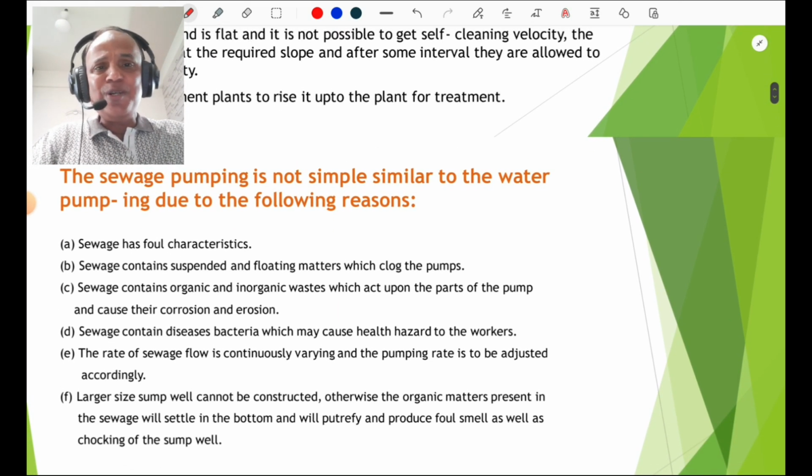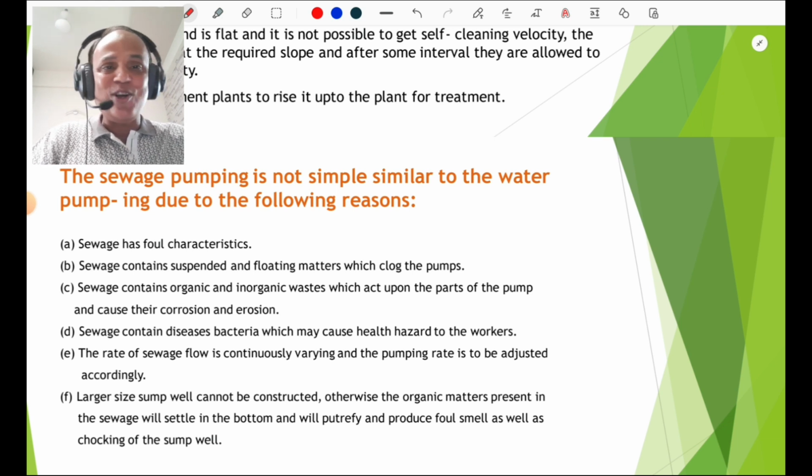Then we are going to discuss why sewage pumping is not as simple as pumping of water. Why? You know that sewage has foul characteristics. Sewage contains suspended and floating matter which clog the pumps. Sewage contains organic and inorganic impurities or waste, which cause corrosion and erosion. Sewage contains disease-producing bacteria, and it causes health hazards. The rate of sewage flow is continuously varying, and the pumping rate is to be adjusted accordingly. So the rate of flow of sewage is varying.